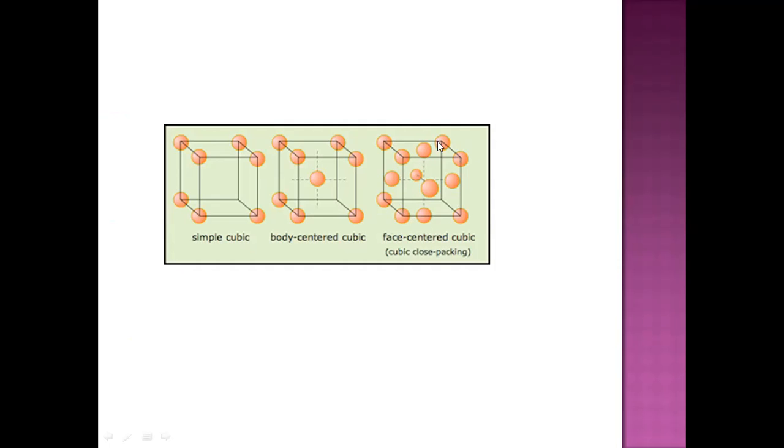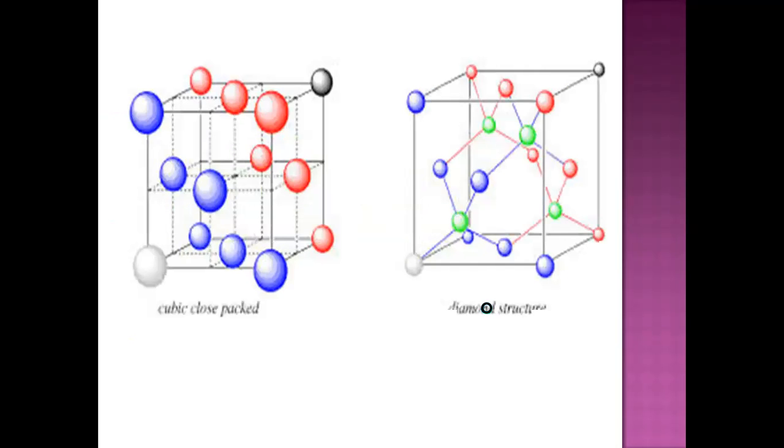At each face of the cube, and hence it is known as face centered cubic or cubic close packing. See here, cubic close packing structure in which these spheres, red and blue color spheres, are present on the face of the cube each side. So the diamond is the example of cubic close packing type of crystal structure.